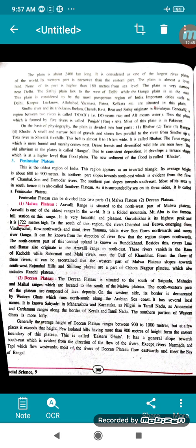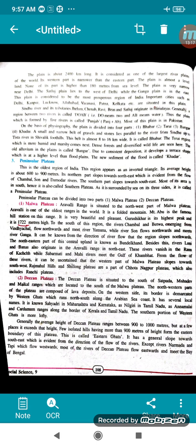Now Malwa Plateau has the Aravalli Range, which is in the southwest part of Malwa Plateau. Aravalli is said to be the oldest range in the world. It is a folded mountain. Mount Abu, you know where it is, in Rajasthan, is the famous hill station on this range, that means in the Aravalli range. It's beautiful and pleasant. Guru Shikhar is its highest peak